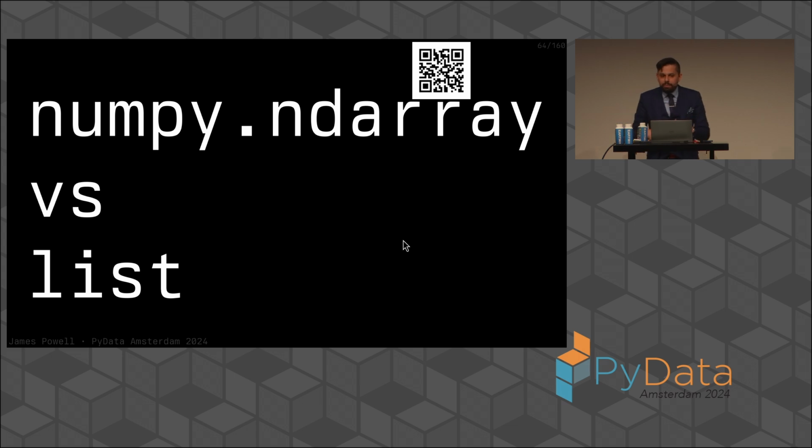And when we talk about NumPy, one of the interesting things we can talk about is the distinction between a NumPy ND array versus a Python list. Because you'll see that when you look at scientific code, it's very often the case that scientific code will sometimes incorrectly use a NumPy ND array when it might be more appropriate to use a list. And in fact, it is a very meaningful thing to have in your code a list of NumPy ND arrays as a consequence of some limitations of using a NumPy ND array.